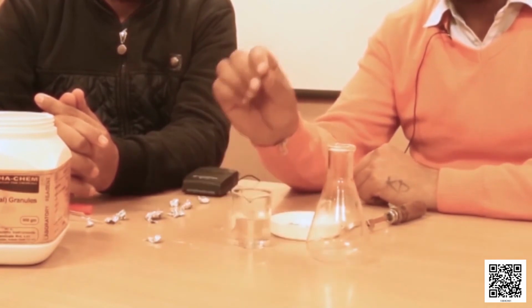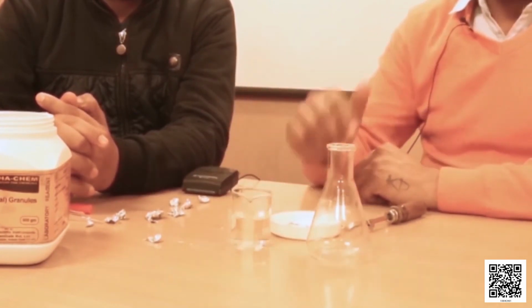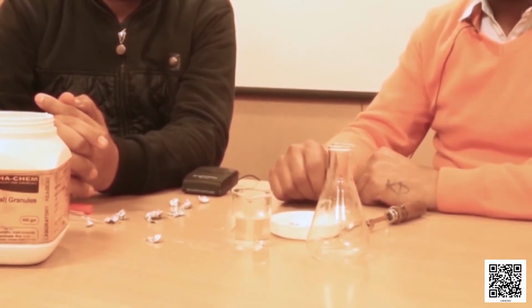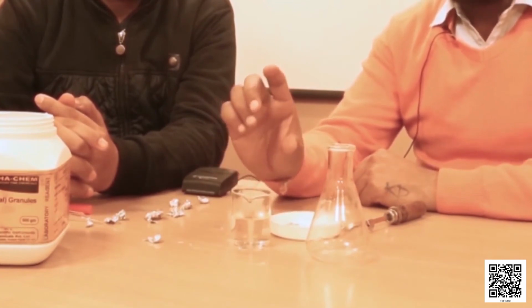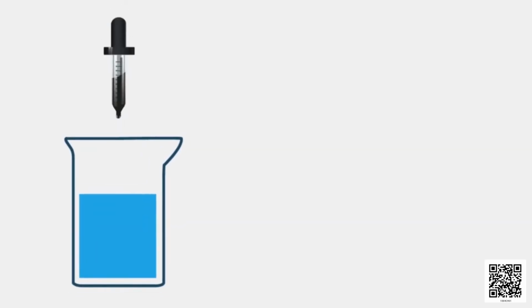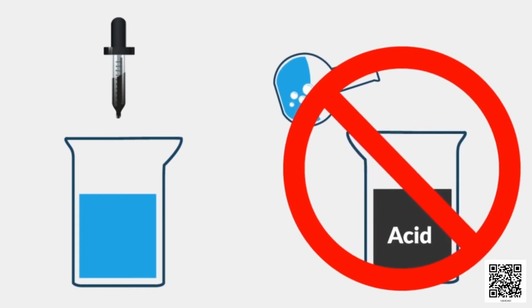How to make dilute acid from concentrated acid? To make a dilute acid, take water in a beaker and add acid drop by drop. Dilution of an acid is an exothermic process and lot of heat is generated. Now you must be wondering why we cannot add water to acid. Dilution of an acid is an exothermic process, and during this process a lot of heat is generated.